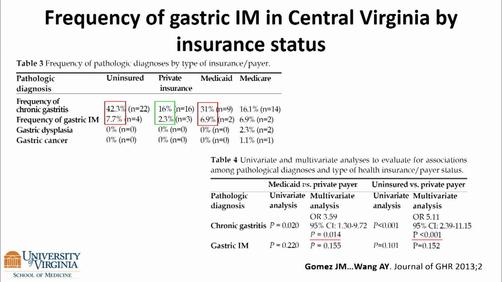So early on, we looked at a swath of patients from Virginia. Virginia, where I live in central Virginia, is 70% Caucasian. There's about 18% African American and 7% Asian American. And the gastric IM prevalence was about 5%. From Rob's work, it's as high as 12% in parts of the US. And family history, we found, as you all know, a strong association with gastric IM. We also found that in our population of mainly Caucasian Americans, the underinsured or uninsured and those on Medicaid had a higher frequency of chronic gastritis and IM, as you have also heard about.